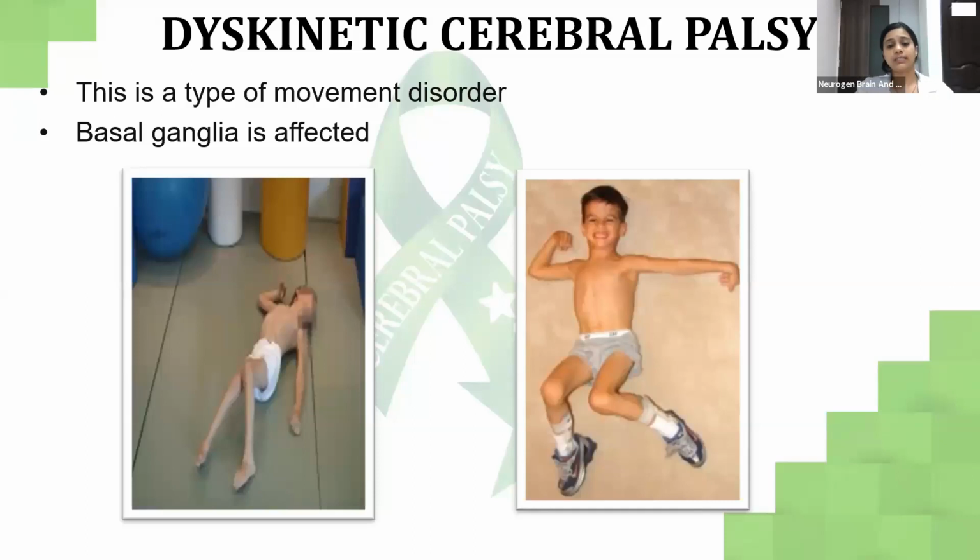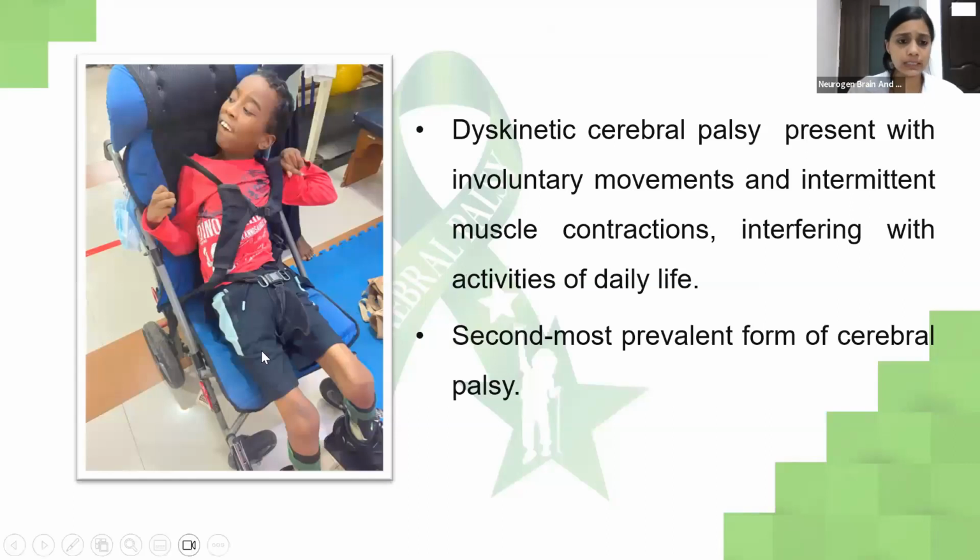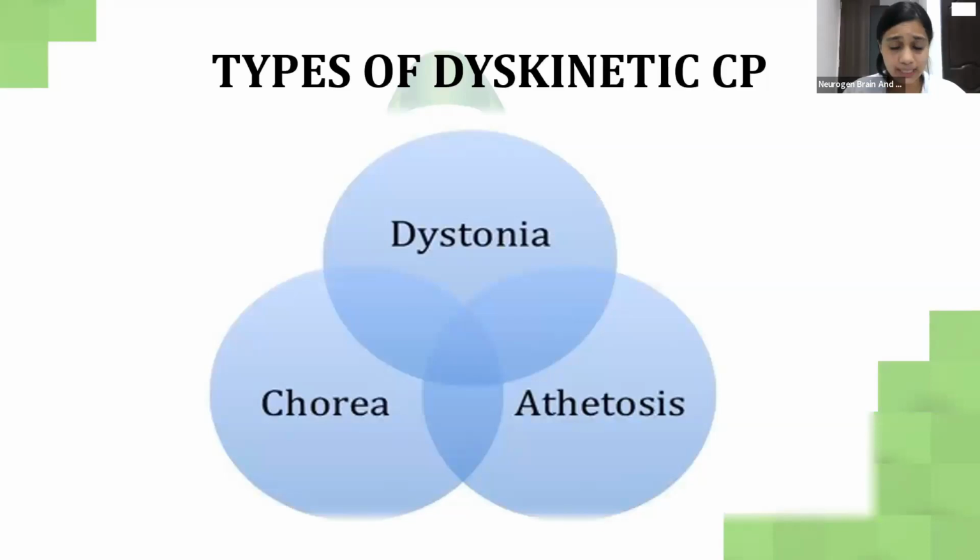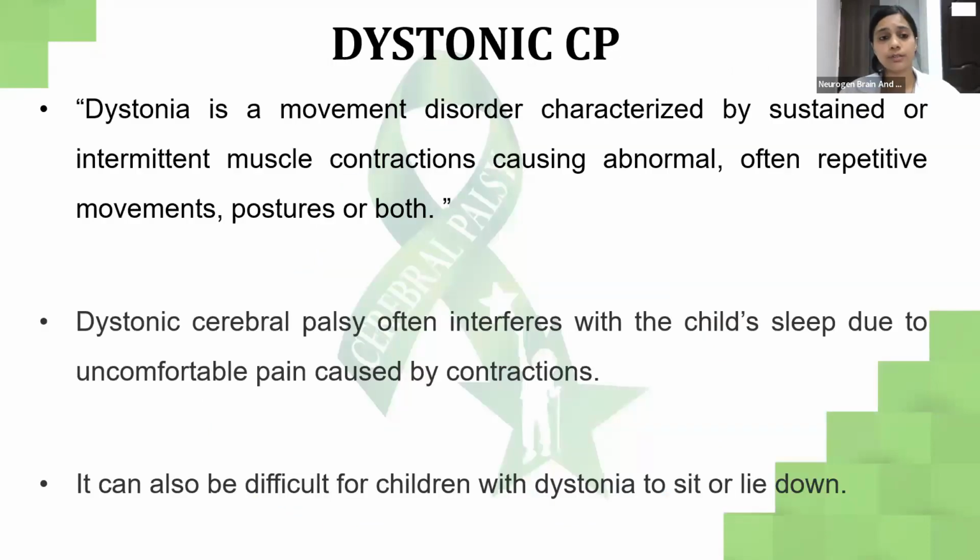Now let's move on to dyskinetic CP. This is a type of movement disorder where the basal ganglia is affected. Dyskinetic CP involves sustained involuntary movements or muscle contractions which interfere with the activities of daily living. It's the second most prevalent form of CP. There are three types of dyskinetic CP, that is dystonia, chorea, and athetosis. Let's come to dystonia.